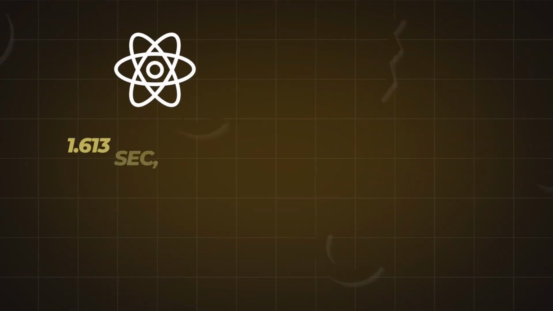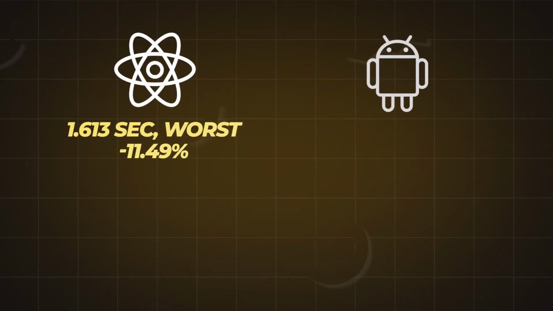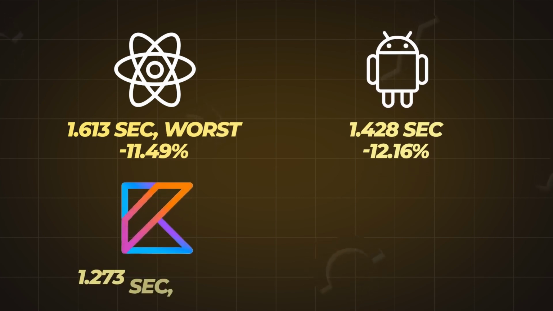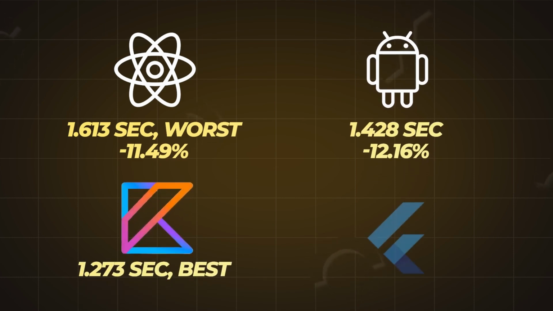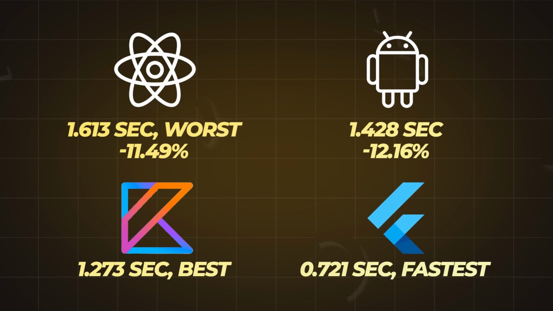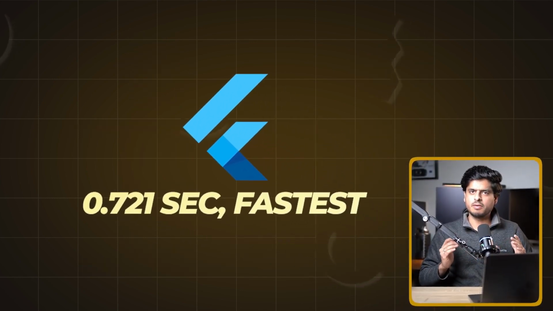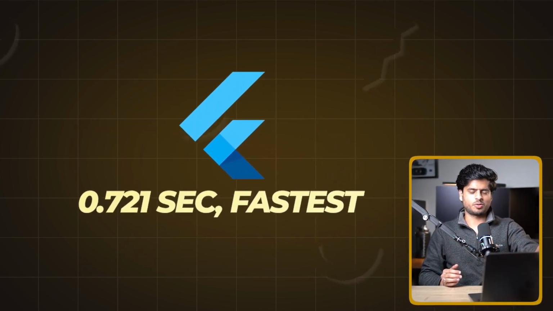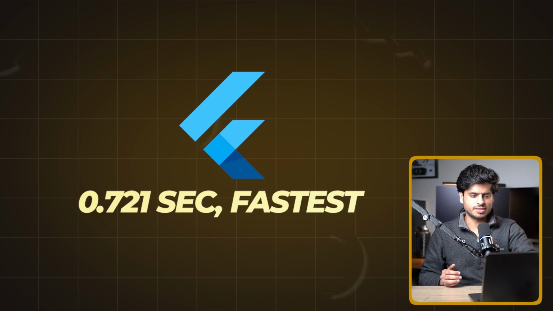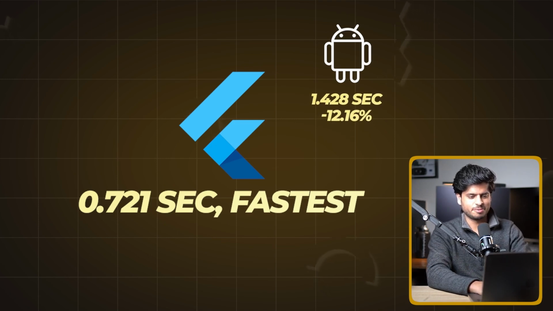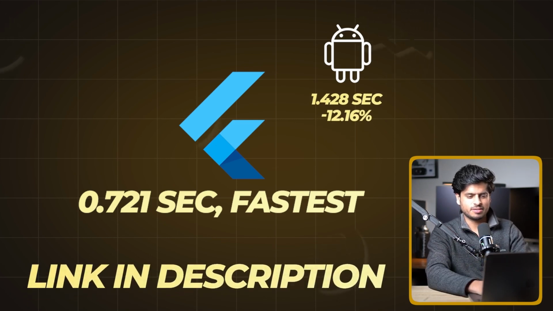So React Native at 1.6 seconds, which is 11% behind Android Native, which is 1.4 seconds, which is 12% behind KMP, which is at 1.2 seconds. And then we have Flutter at 0.7 seconds, which is the fastest. Now this, my friends, is just unbelievable. Here is this cross-platform technology, which everyone thinks is slower, and it's beating the native Android. And by a factor of what? I don't know if it's a factor of more than 100%. This is funny. I mean, go check out my code, try to build it or try to install the APKs, see it for yourself.